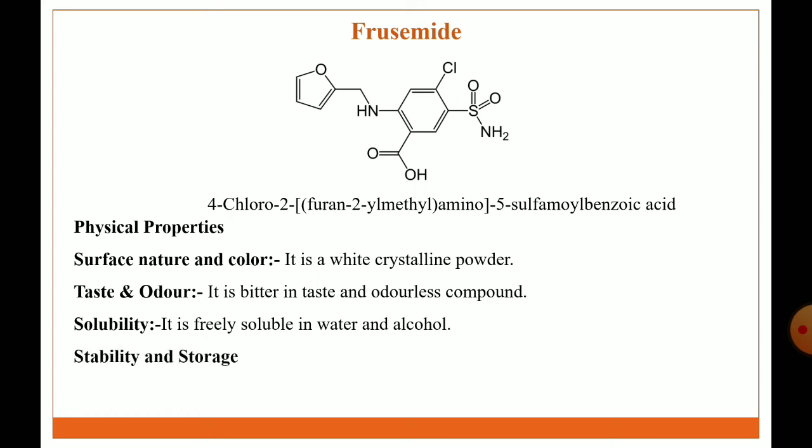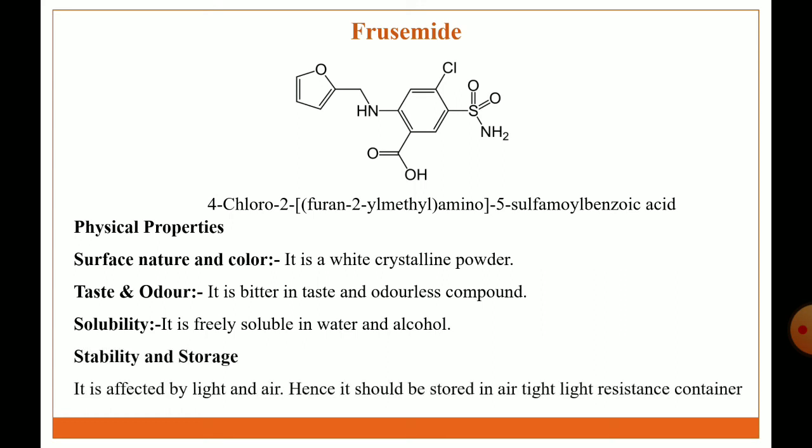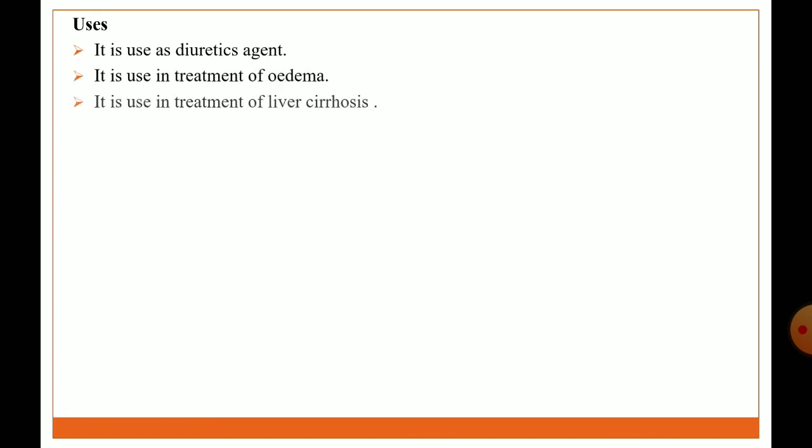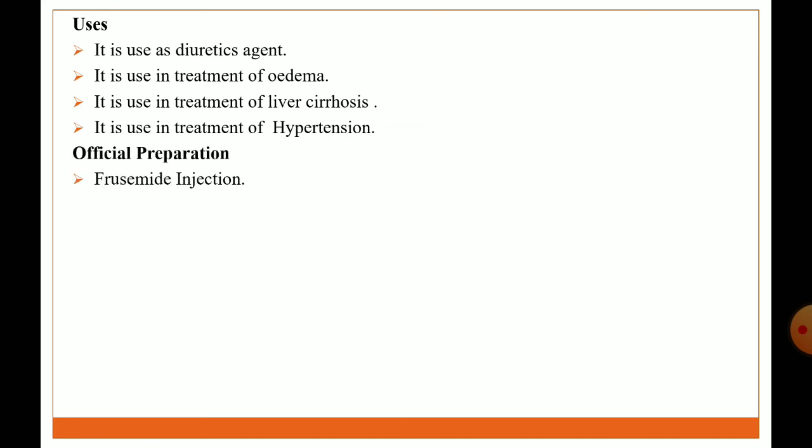Stability and storage condition: it is affected by light and air, hence it should be stored in an airtight, light-resistant container. Uses: it is used as a diuretic agent. It is used in treatment of edema. It is used in treatment of liver cirrhosis. It is used in treatment of hypertension. Official preparations: furosemide injection, furosemide tablet. Brand names: Lasix, Selenex, Furosenex.